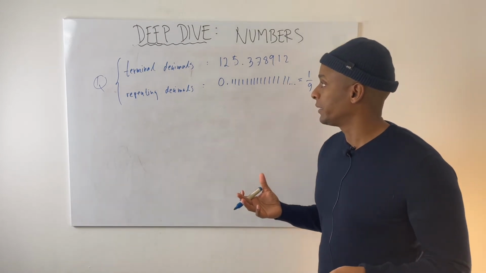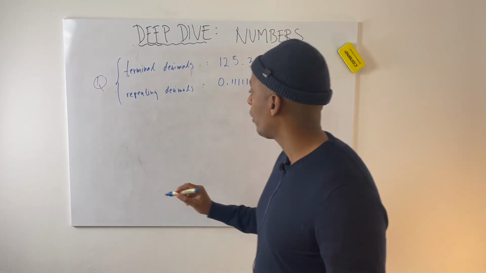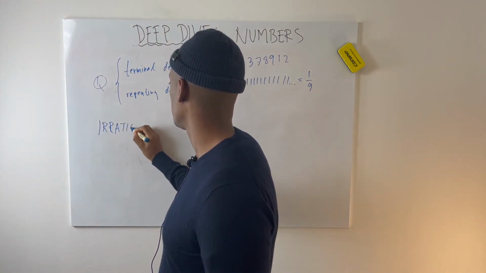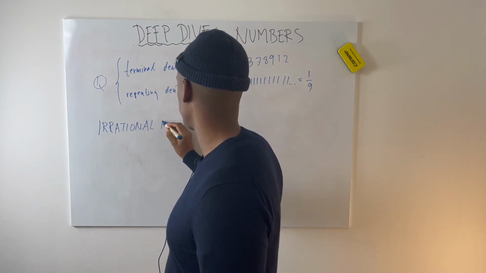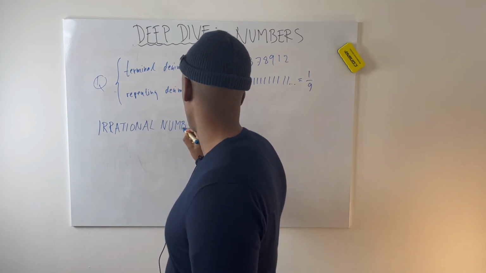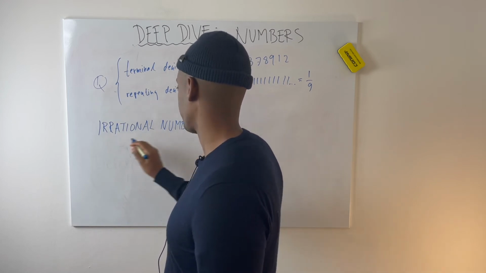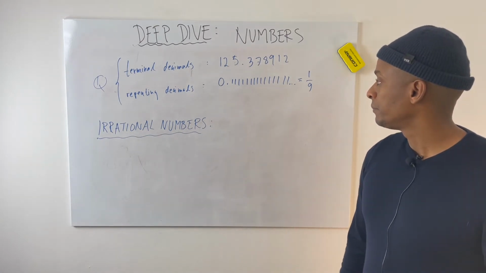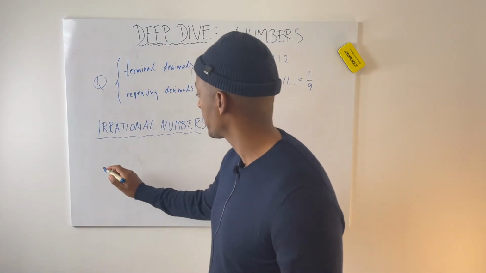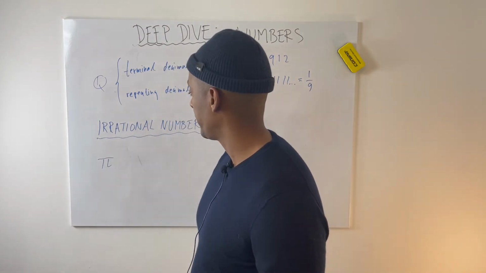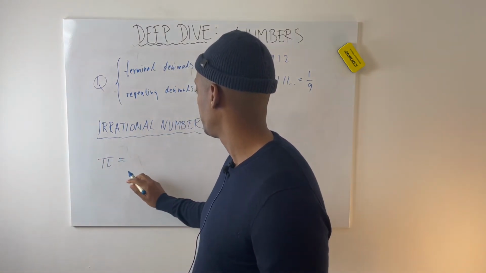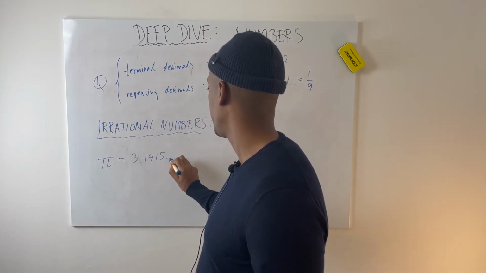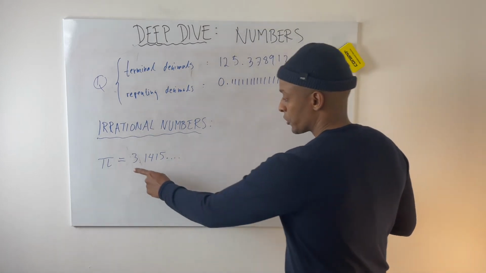So now we might think that all numbers are rational, but there are numbers that are irrational. And the most famous being this guy, pi, which is equal to 3.1415, and then it keeps going like this.